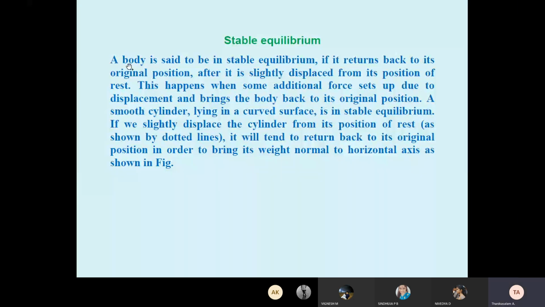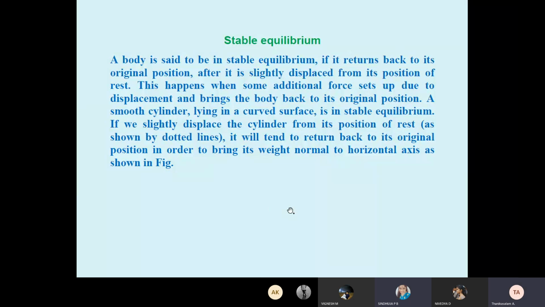Class representative, can you read the statement, stable equilibrium? A body is said to be in stable equilibrium if it returns back to its original position after it is slightly displaced from its position of rest. This happens when some additional force sets up due to displacement and brings the body back to its original position. A smooth cylinder lying in a curved surface is in stable equilibrium.